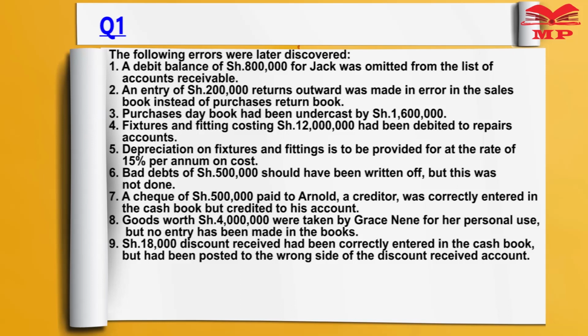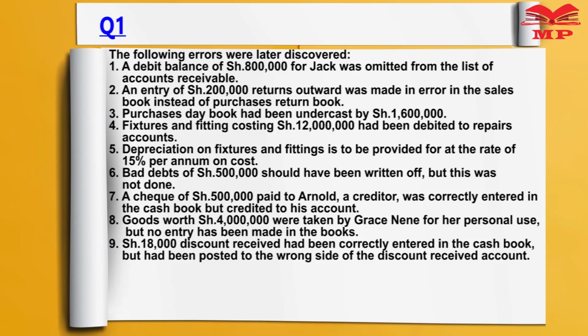4, fixtures and fittings costing 12 million had been debited to repairs account. 5, depreciation on fixtures and fittings is to be provided for at the rate of 15% per annum on cost. 6, bad debts of 500,000 shillings should have been written off but this was not done. 7, a cheque of 500,000 paid to Arnold, a creditor, was correctly entered in the cash book but credited to his account. 8, goods worth 4 million were taken by Grace Nene for her personal use but no entry has been made in the books.